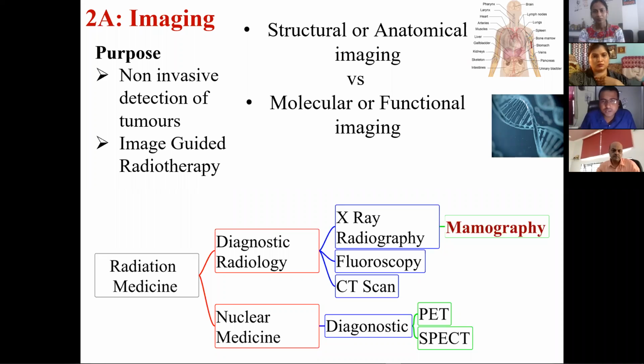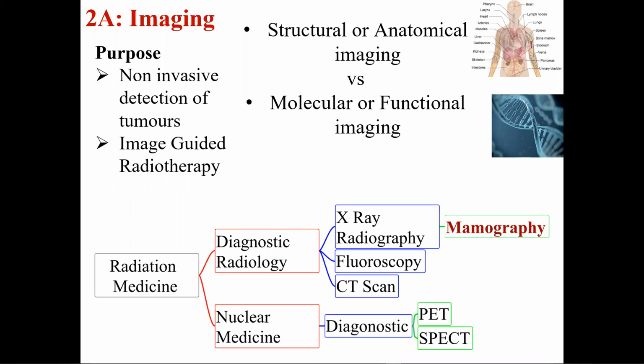In the case of diagnostic radiology, it can be X-ray radiography, that we are all familiar with, and then fluoroscopy, then CT scan. And further, there is another portion that is called mammography also. And nuclear medicine also can be used for diagnosis, and they are PET and SPECT. These two scans are there. So here I would like to tell what is the major difference between these two imaging techniques: structural or anatomical imaging, and molecular or functional imaging.